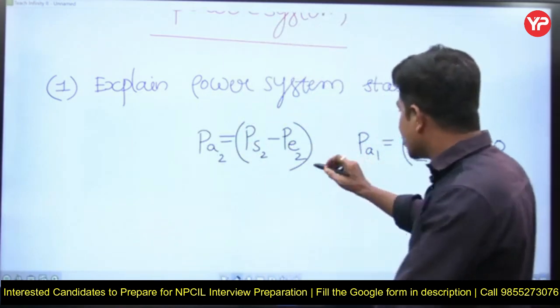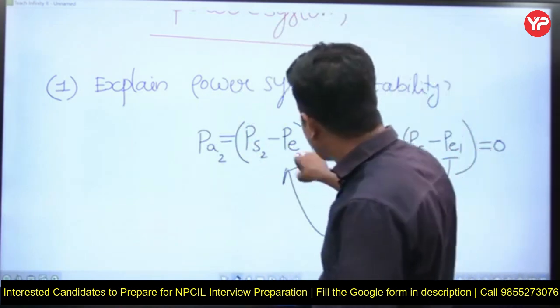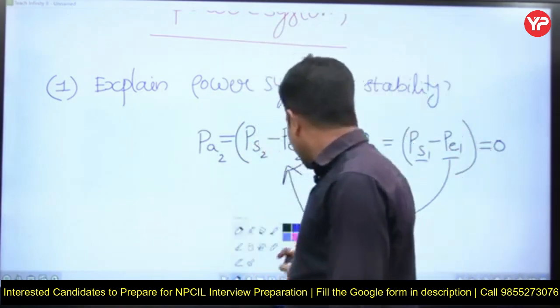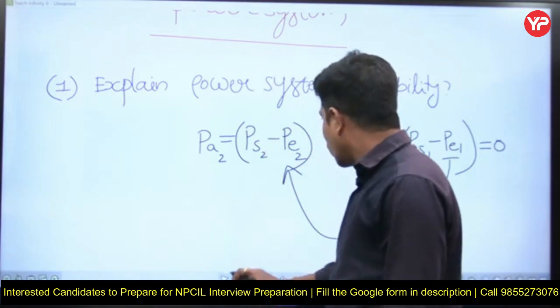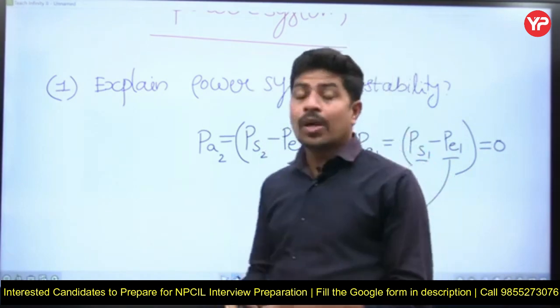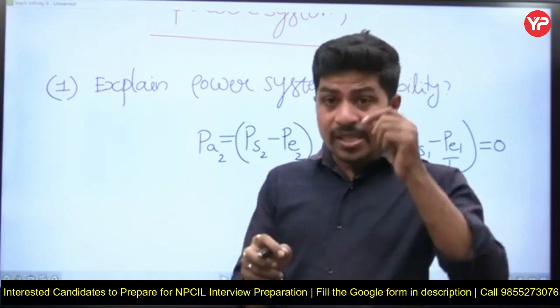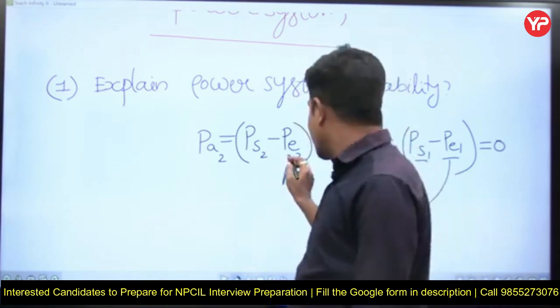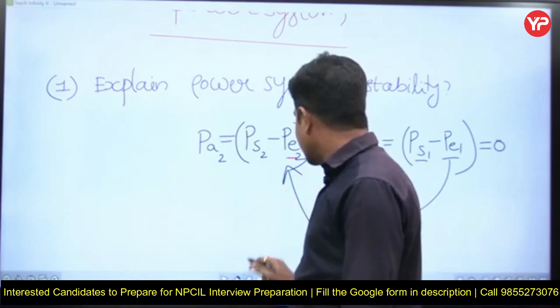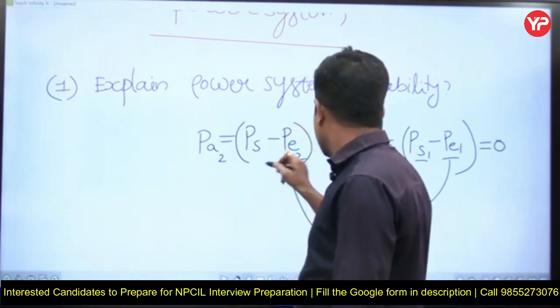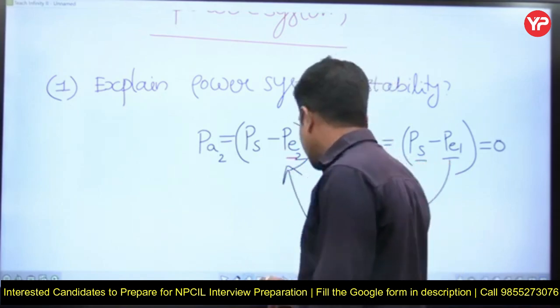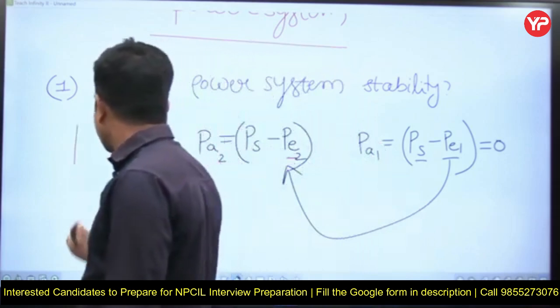But when a disturbance occurs, this PE1 changes to PE2, then my rotor angle must find a point where it can stably sit, where this PE2 is again exactly equal to PS. I need not write this as PS1 and PS2. Let me keep it as PS, for visualization purposes.